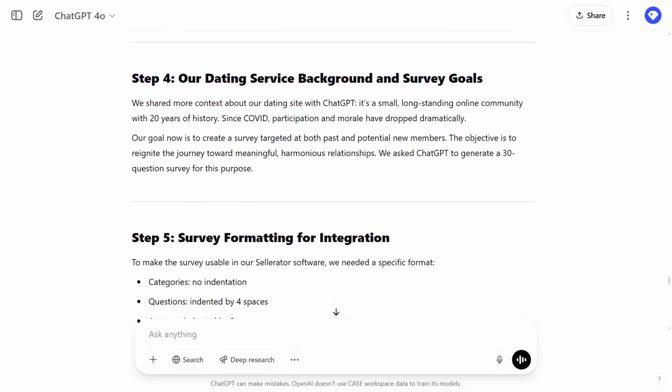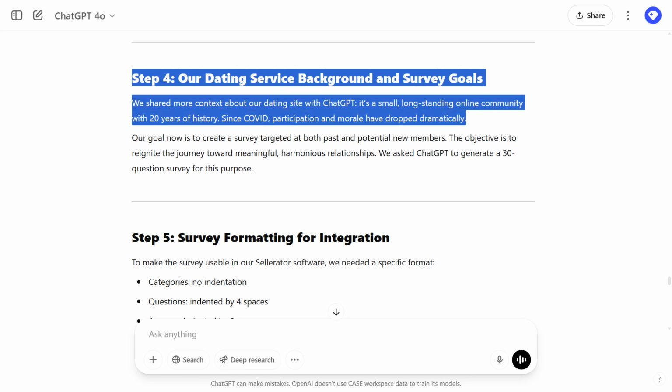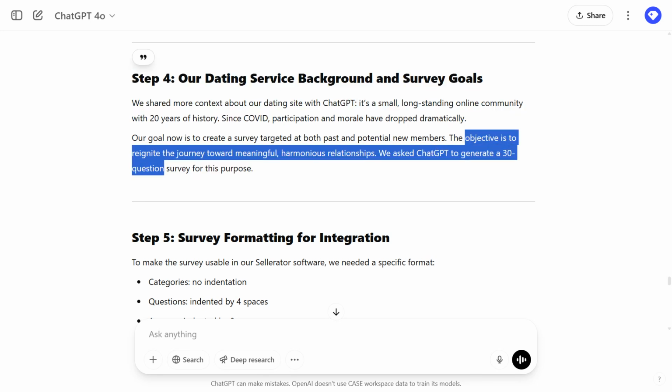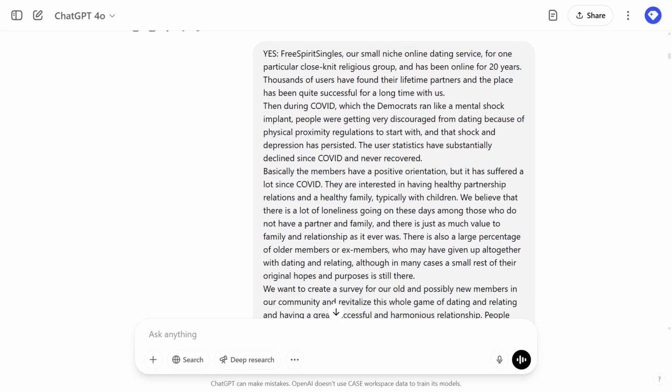The next thing is we tell ChatGPT what our current product is and what we're trying to achieve with the survey. So in this case, we're saying we have a small dating site and we want people to reignite their journey towards a meaningful, harmonious relationship. We want them to revitalize their purpose. And then we say, make a 30-question survey out of that. And this is the next wording that we use.